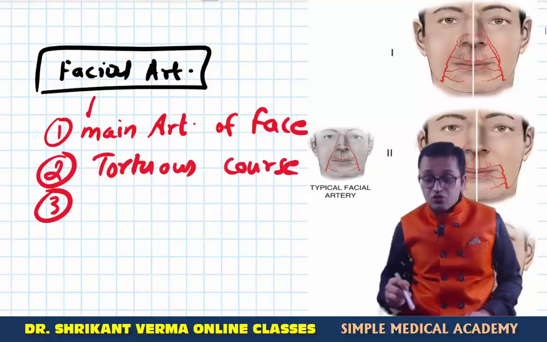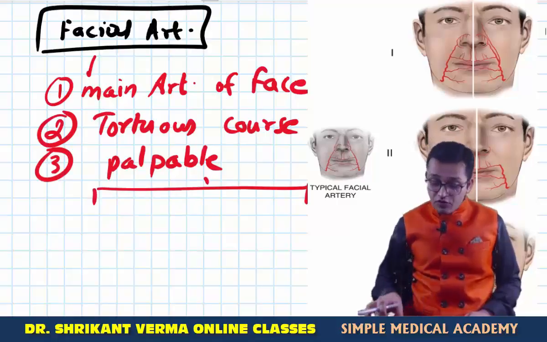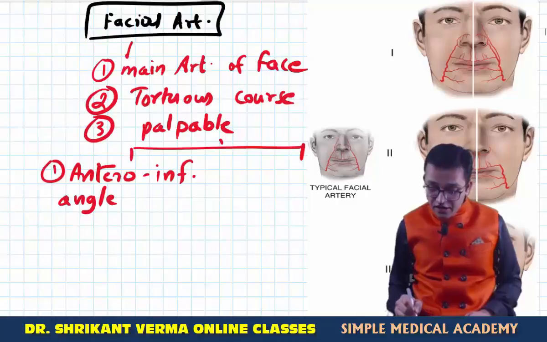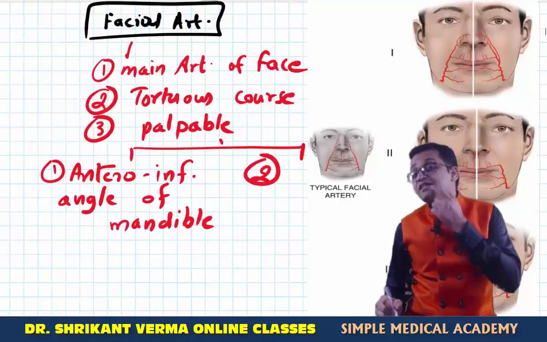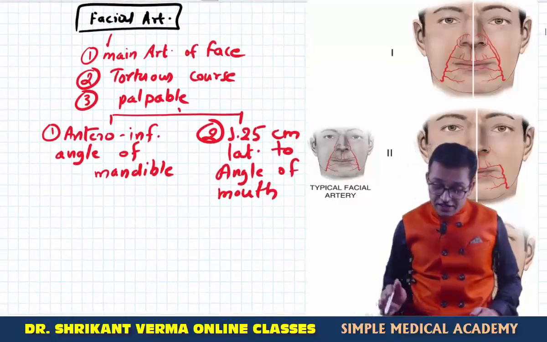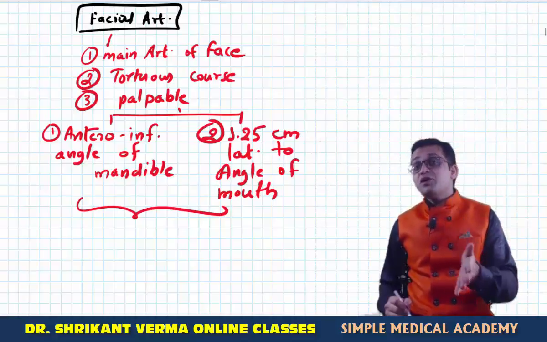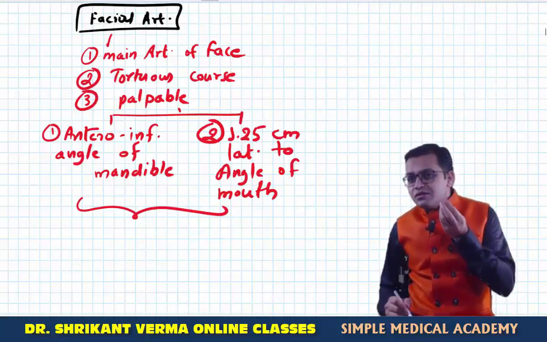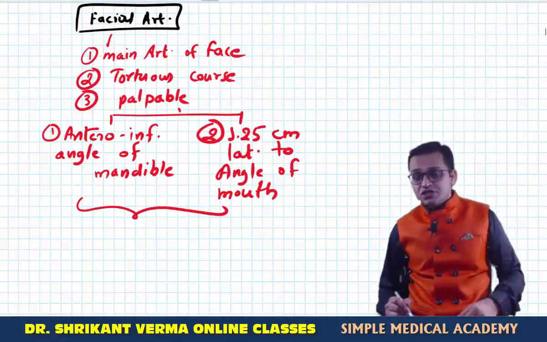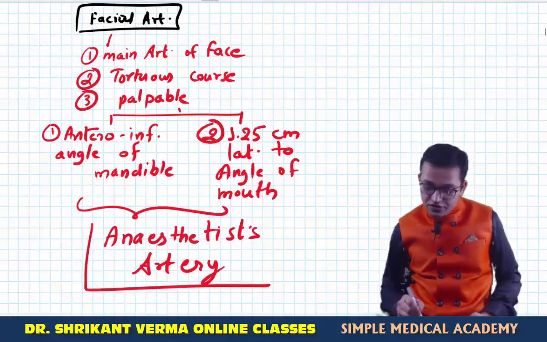Yes, another MCQ, where it is palpable: two sites for the palpation of the facial artery. First is the antero-inferior angle of the mandible, and second is 1.25 centimeter lateral. Because this facial artery is palpable, it is used by the anesthesia people to get an idea about the blood pressure and pulse during the surgical process. That's why this is also known as the anesthetist artery. So this is another MCQ.